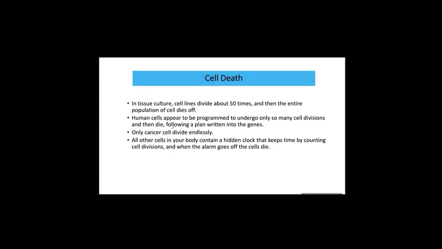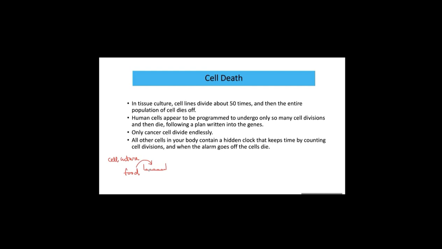Cell death: in tissue culture, a cell line divides about 50 times. In a petri dish, we put some cells, and then we can culture the cells. We provide food and nutrients. The cells have plenty of food, so they undergo mitosis.